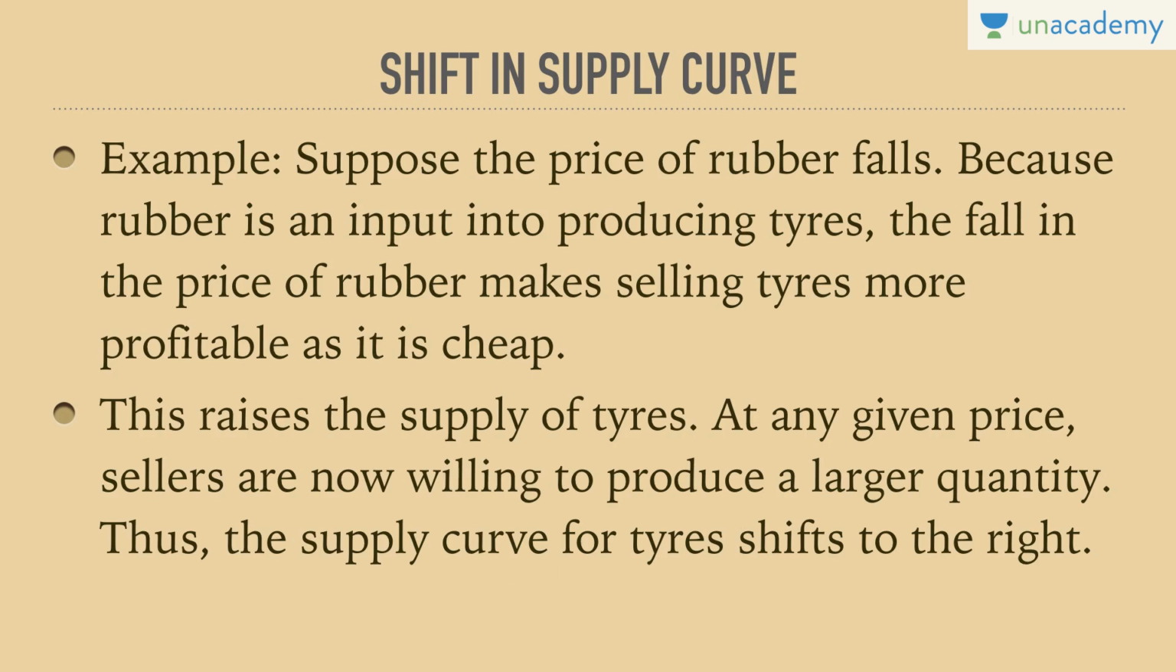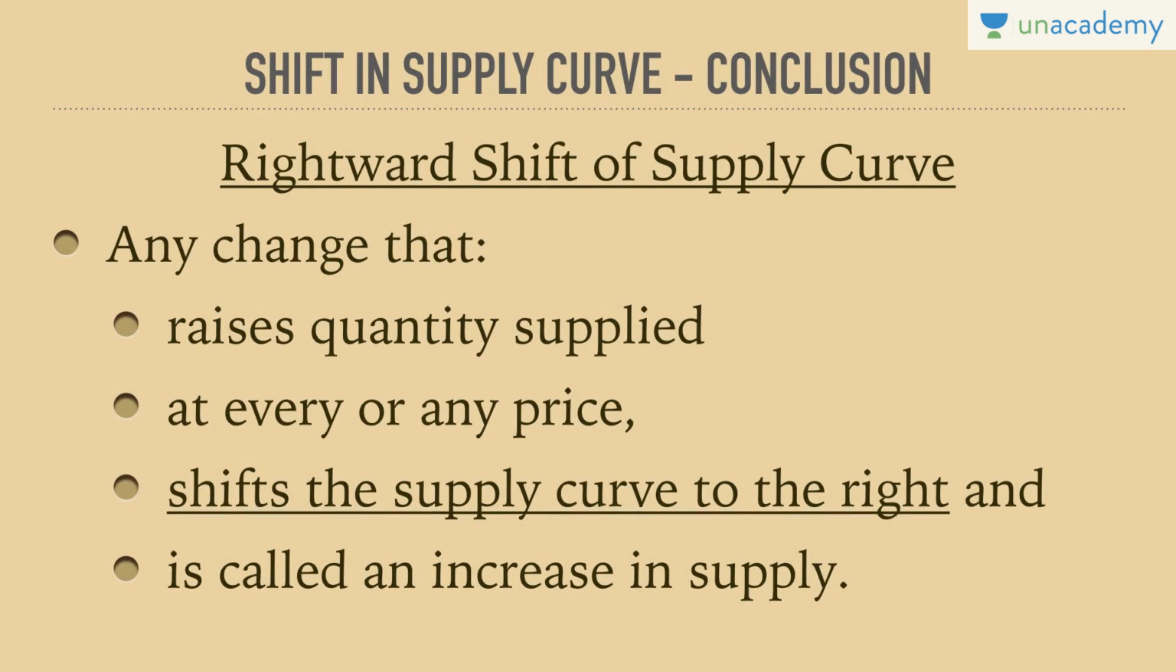On the other hand, take the flip side example. If the price of rubber rises, then tire production would not be as profitable. Hence, in that case, the supply curve would shift to the left. So here we draw an analogy from two points of view on the shift in supply curve. The conclusion is that a rightward shift of the supply curve is good for the supplier. As the input price reduces, he would like to supply more, hence the rightward shift.